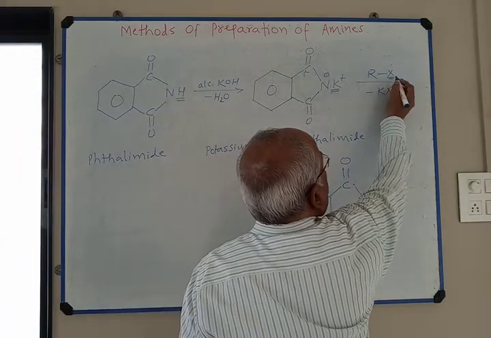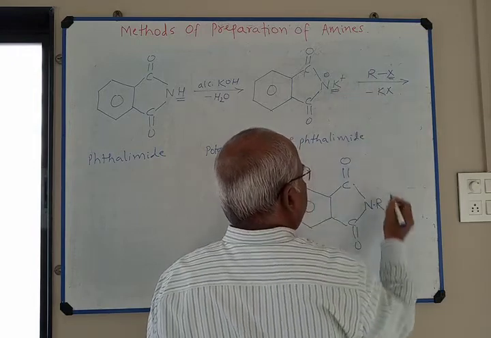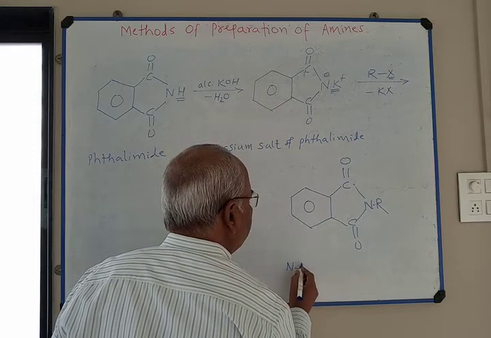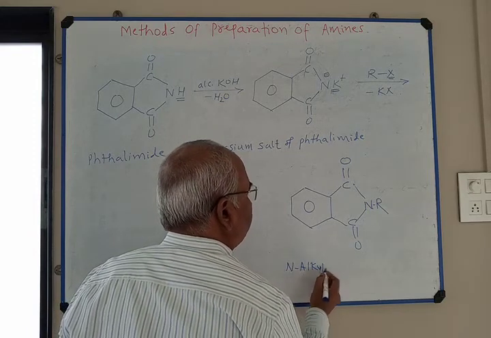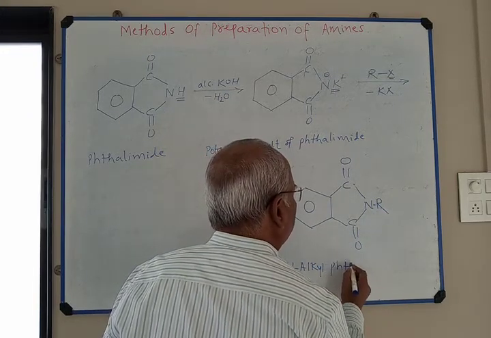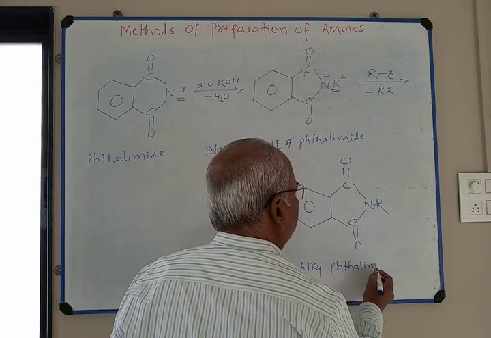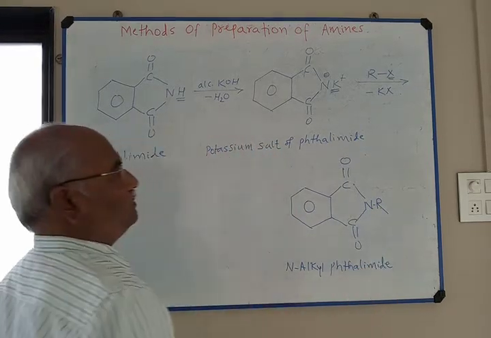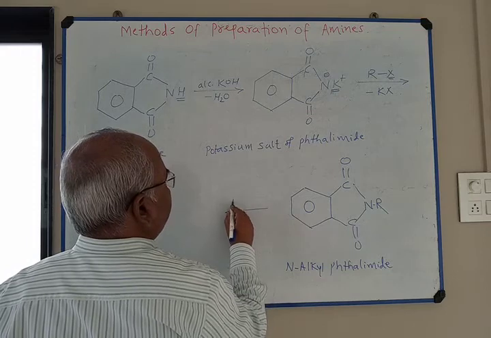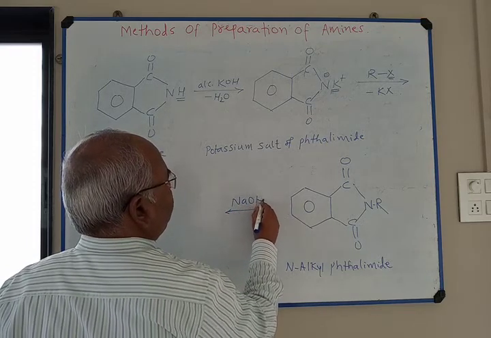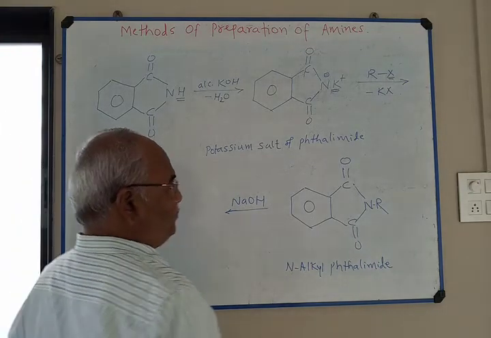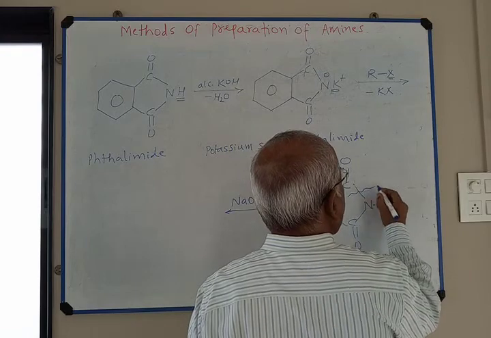K combines with X, KX, K plus is replaced by R, and this is N-alkyl, this is alkyl, N-alkyl phthalimide. N-alkyl phthalimide. It is hydrolyzed with NaOH. Hydrolysis takes place. Bond undergoes cleavage here.